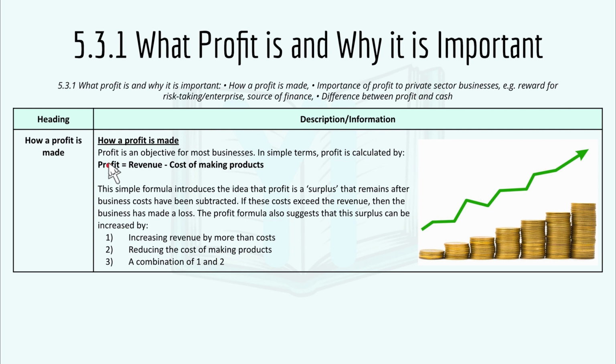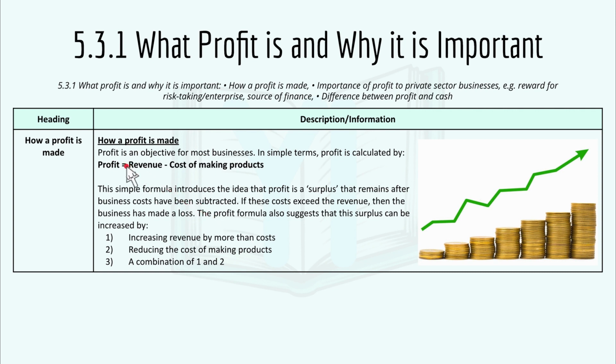Then this is how a profit is made. Profit is an objective for most businesses, and in simple terms, profit equals revenue, the total sales, minus the cost of making the products. This simple formula introduces the idea that a profit is a surplus that remains after the business costs have been subtracted, and if these costs exceed the revenue, then the business has made a loss, which is like a negative profit.